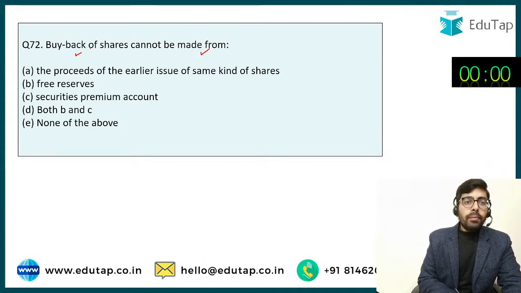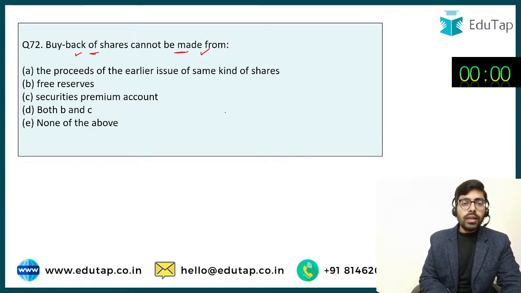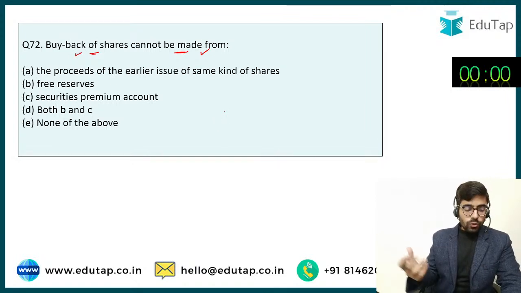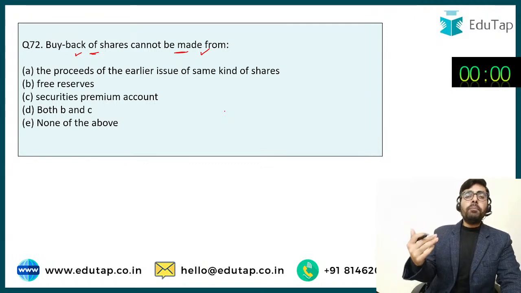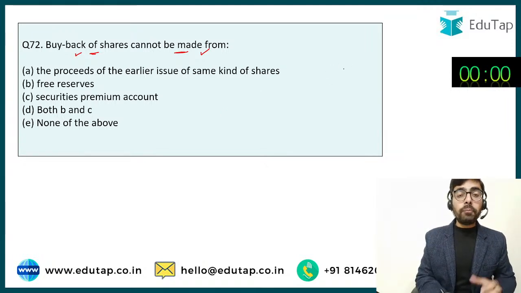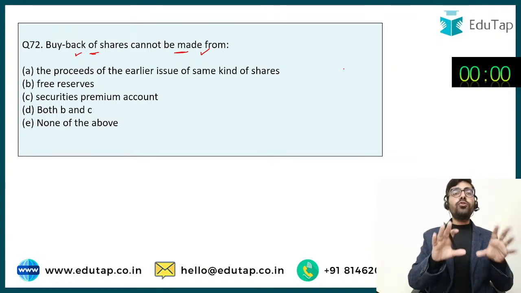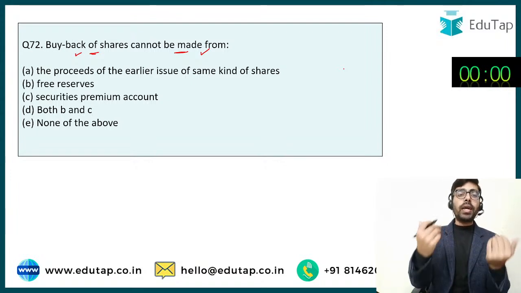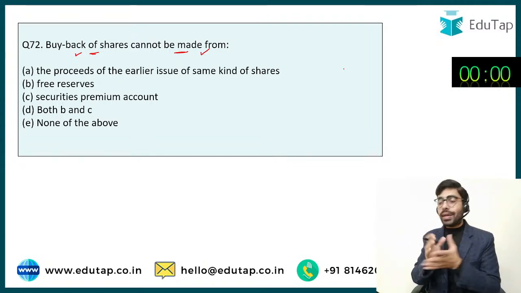So what do we mean by buyback? Suppose a company has surplus cash with it, and now the company is not finding any profitable opportunities. So what does it want to do? It wants to buy back the shares. The company feels that there are a lot of shares in the market, and that's why the market price has declined because of the same law of supply which we talked about earlier. So now the company wants to reduce the number of shares in the market so that the market price of the share of the company goes on the higher side. So that's why the company is going to buy back its shares.